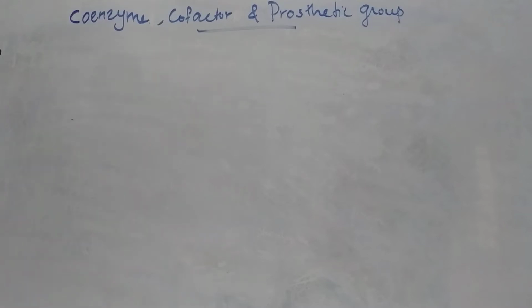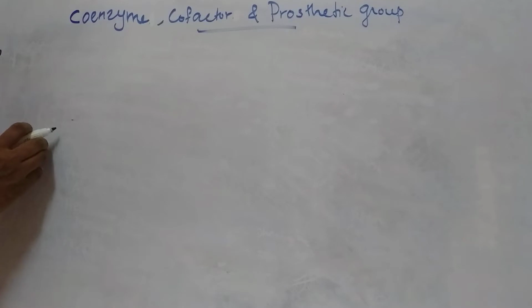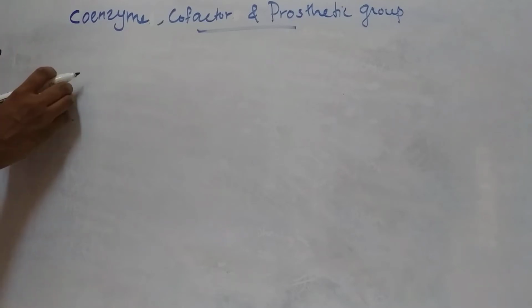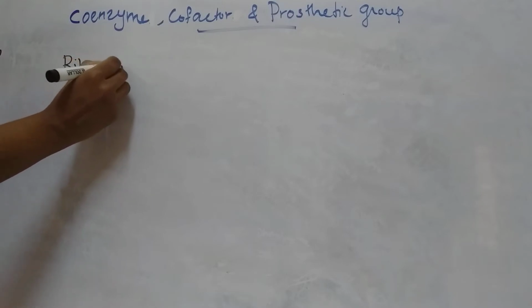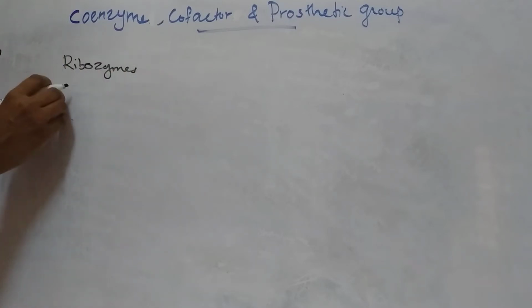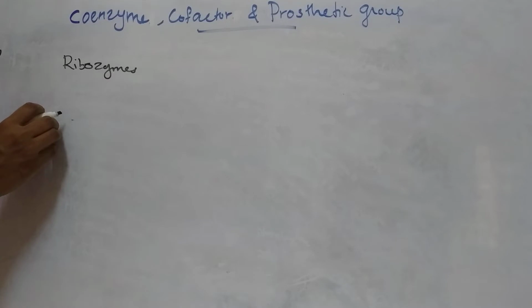Hello everyone. Today we will discuss coenzyme, cofactor and prosthetic group. All enzymes are protein in nature except ribozymes. These ribozymes are few RNA molecules with enzymatic activity.